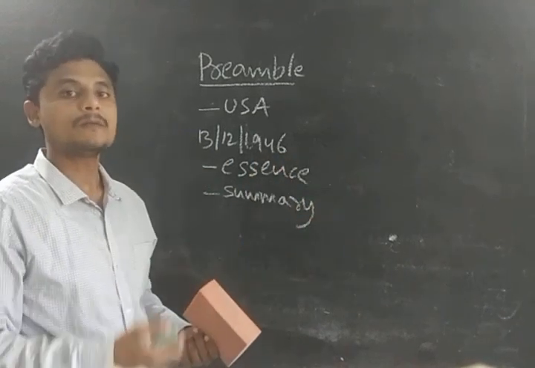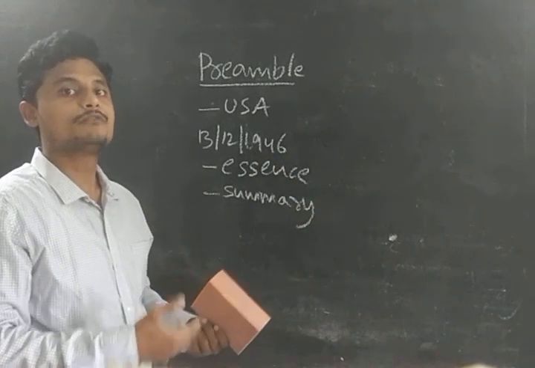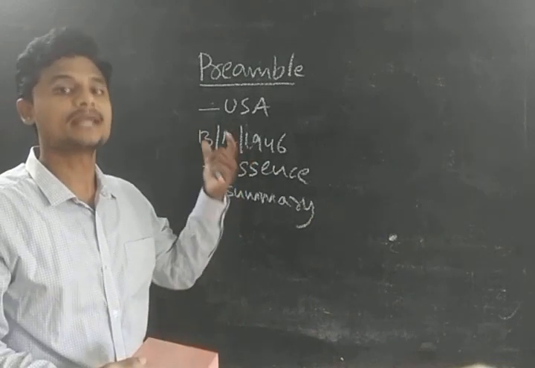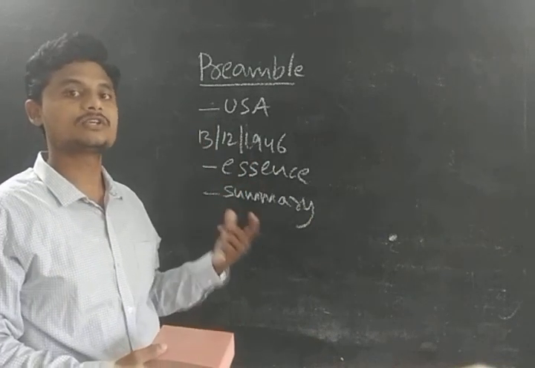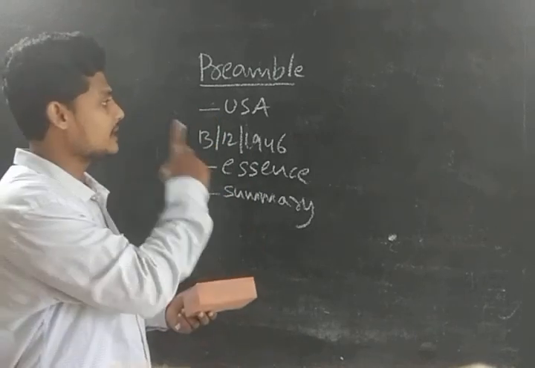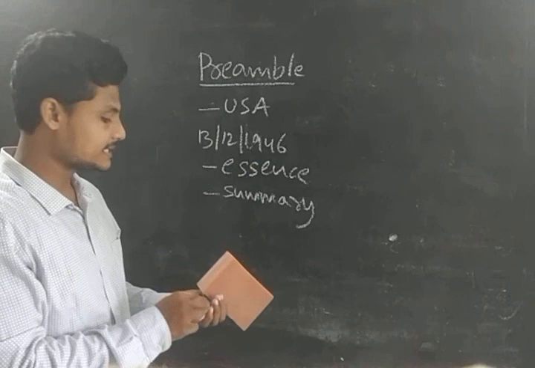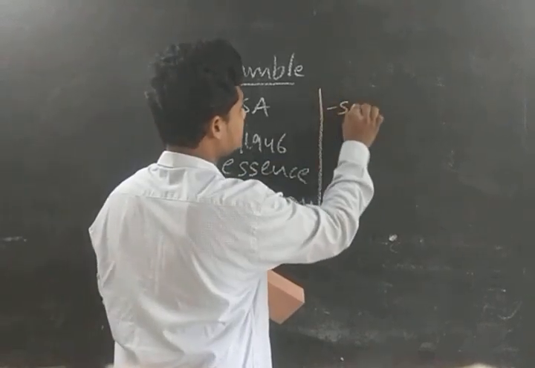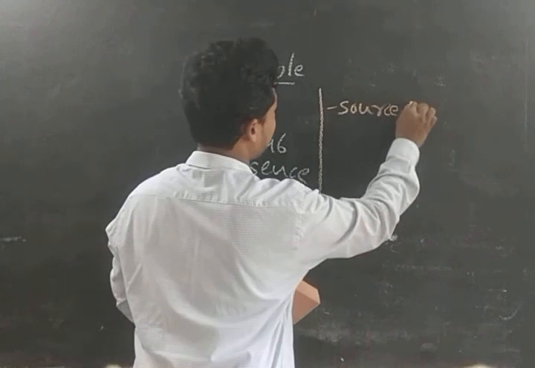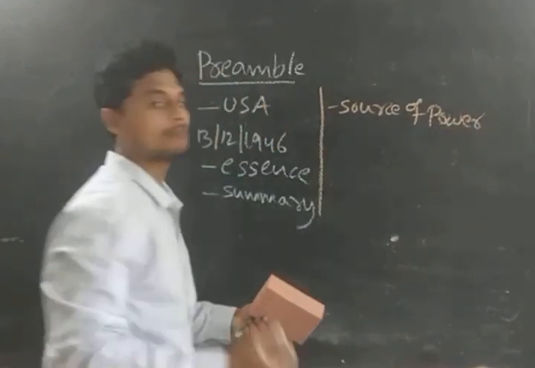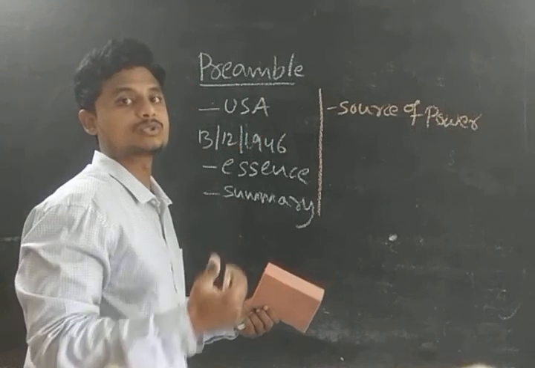Clear? So in such a manner, we have adopted the preamble, and it consists of everything. That is the essence. Finally, in the preamble, the things that we get are, first, the source of power: who is the source of the power?